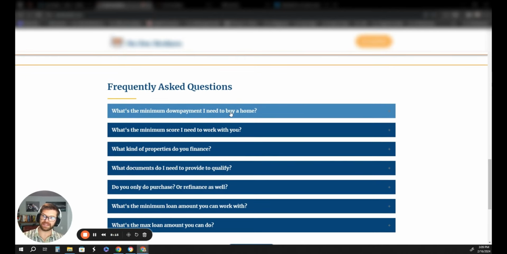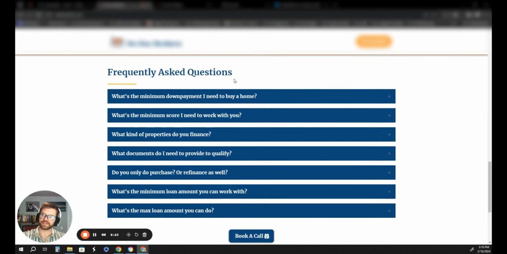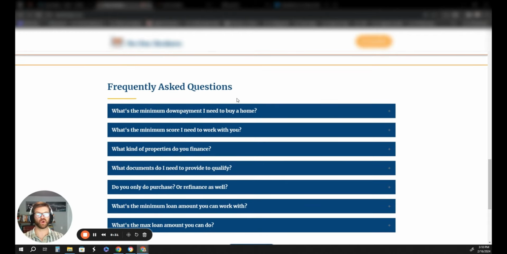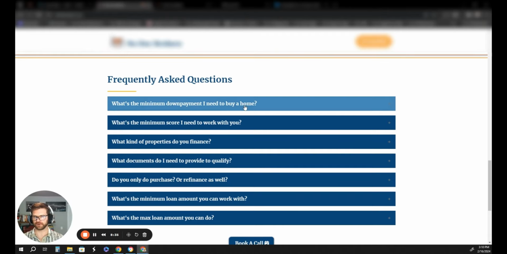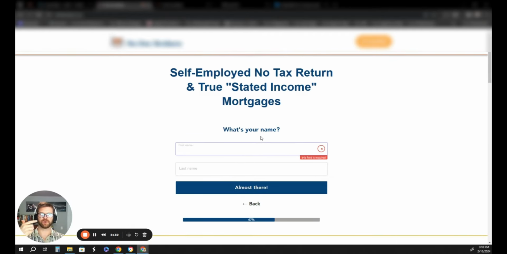So I highly recommend having an FAQ section on your site that is specifically tailored toward the loan type that you're advertising for, because again, I think it builds another level of trust between the borrower and you, and it gives them a little bit more information. It qualifies them a little bit more. And a lot of times what happens is they'll go through, click on this FAQ section, and then roll right up here and then fill out the form. Okay? So that's a little hack for you guys.